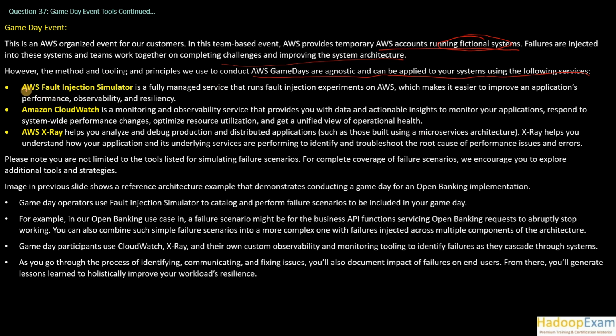The first one is AWS Fault Injection Simulator. If you are purely using an AWS environment, faults can be injected by AWS itself. It is a fully managed service, so you don't have to manage it, you just have to use this service. AWS manages this service that runs fault injection experiments on AWS infrastructure. So they can inject faults only on the infrastructure which you have developed on AWS, which makes it easier to improve application performance, observability, and resiliency.